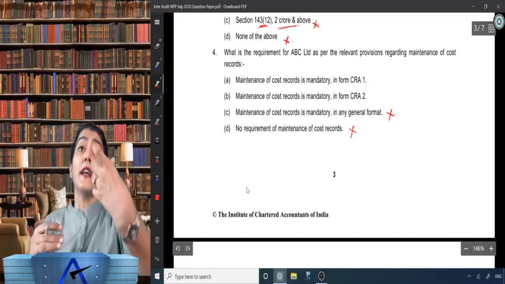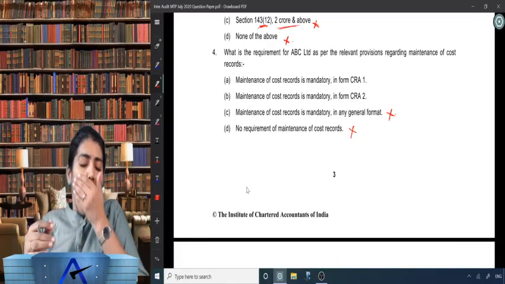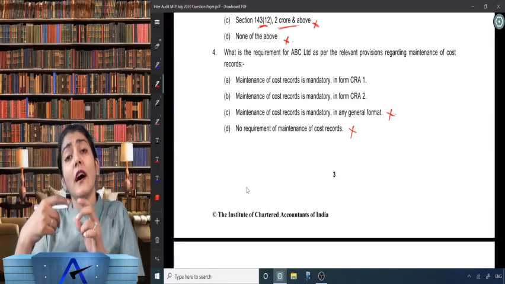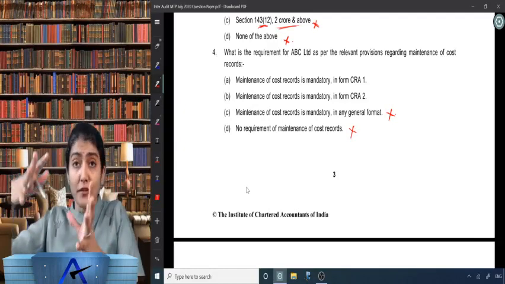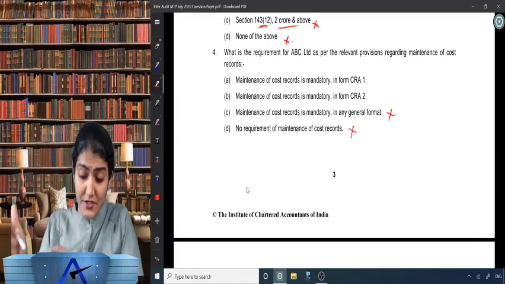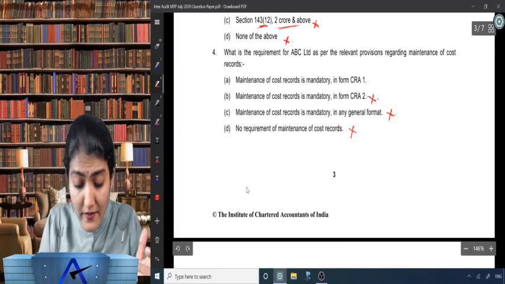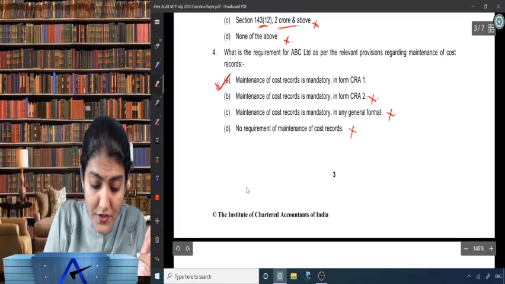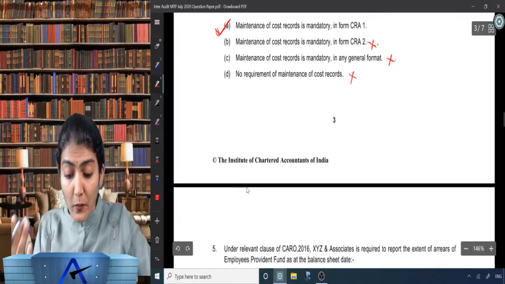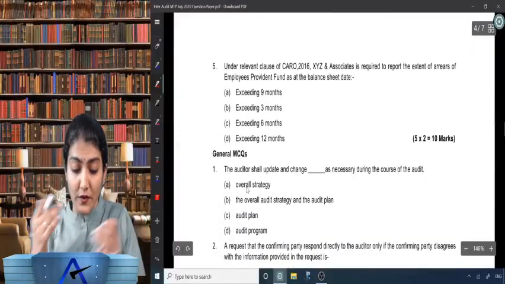So now CRA1 or CRA2. Right, CRA2 is regarding the information regarding the appointment of the cost auditor. CRA1 is regarding the maintenance of the cost records.